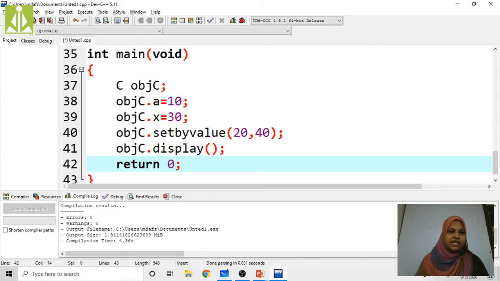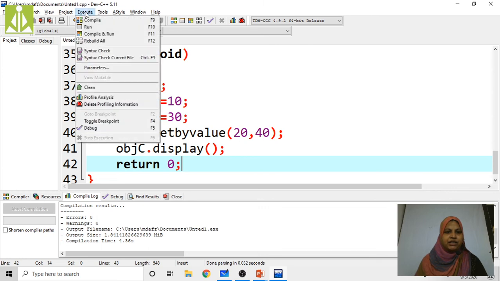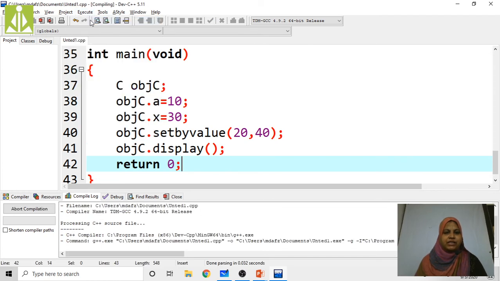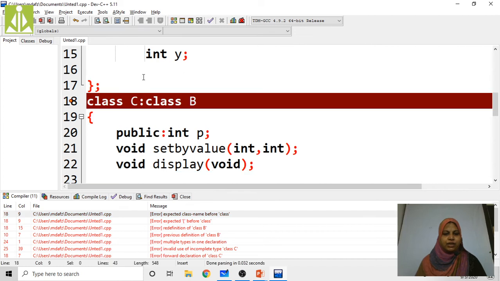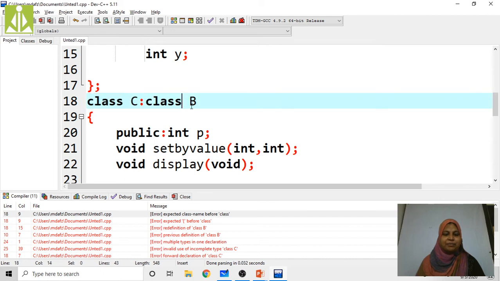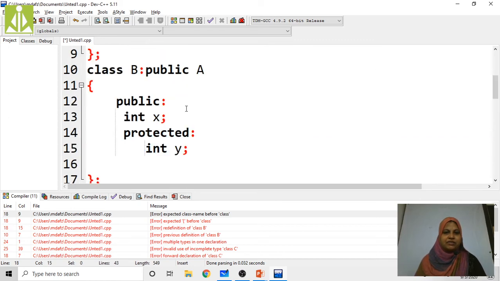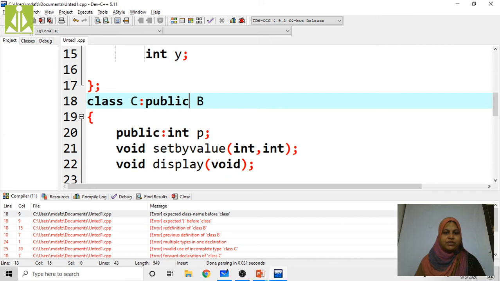Now I am going to save this program. Now execute this one, compile this one. See here, any errors? So many errors are there. Class C : class B. See here, we have to write public here. Now in public mode we have to perform the inheritance. Instead of private, I have to write public. Save this one.